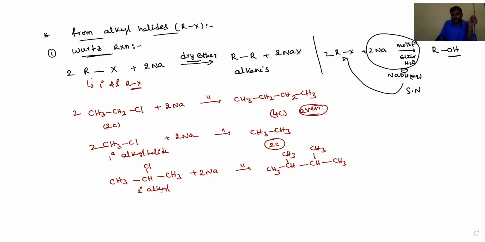Instead of a secondary or primary alkyl halide, if you use a tertiary alkyl halide, let's see what happens, dear students.